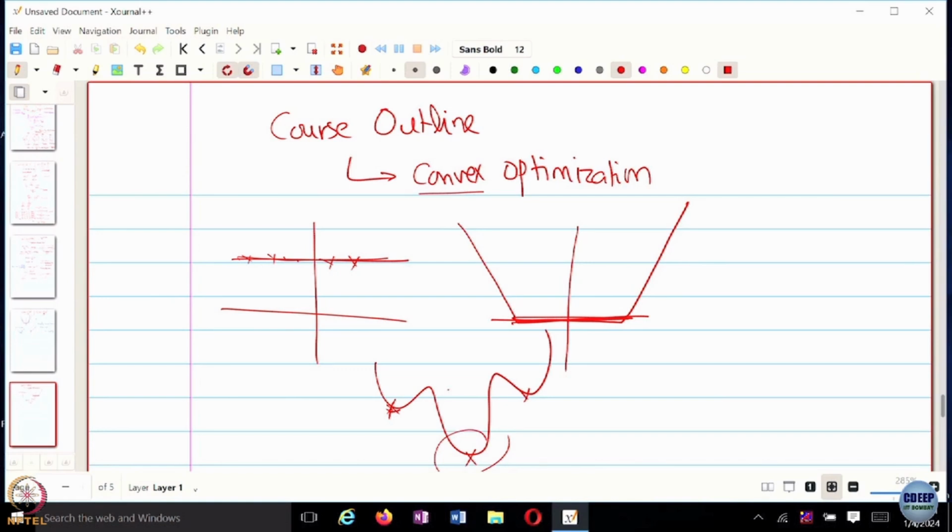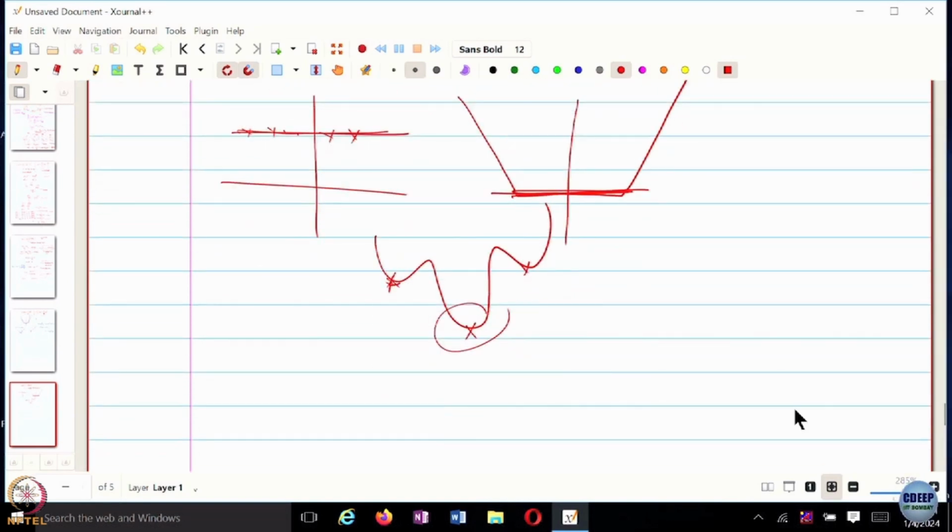So that is why convex optimization is important, because if you have arrived at a locally optimal solution, you can guarantee that it is also going to be globally optimal. Whereas with non-convex functions, you can only provide local guarantees that we have arrived at the locally optimal solution. Cannot say much about the global optimality. Is this clear?